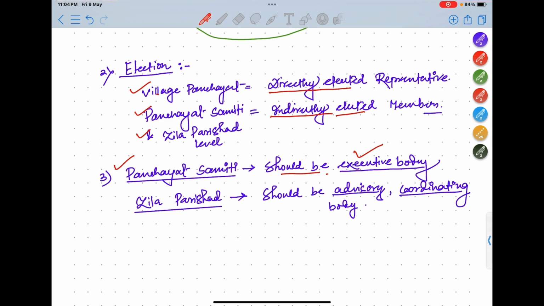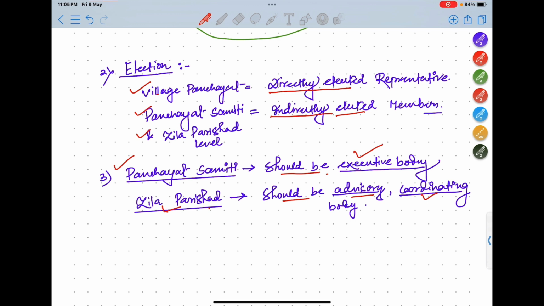Executive body means they would implement the policies, the decisions taken by the upper level. Now in the upper level it is Zila Parishad. So what is the function of Zila Parishad? Zila Parishad should be advisory, means it will advise the Panchayat Samiti, okay, what to do, what not to do. And Zila Parishad will also coordinate between Panchayat Samiti and other Gram Panchayats.